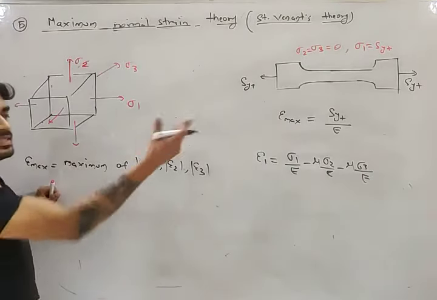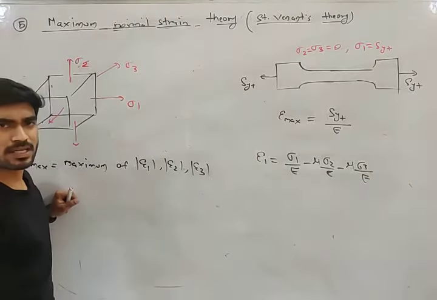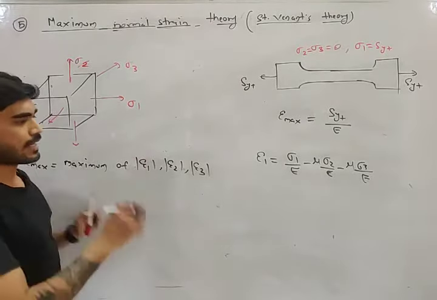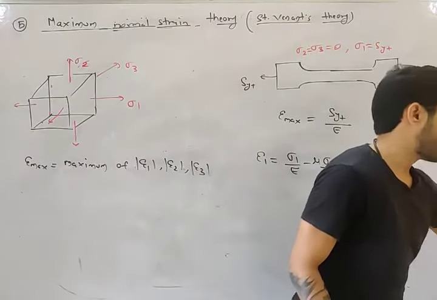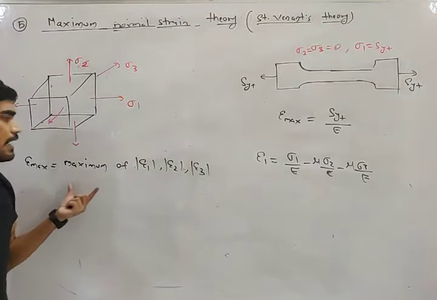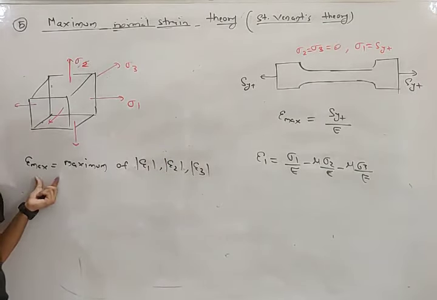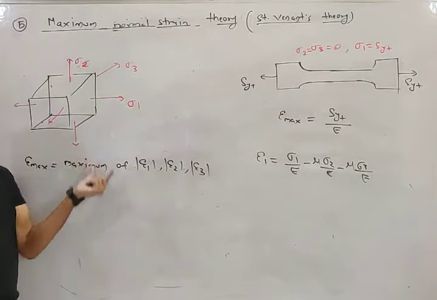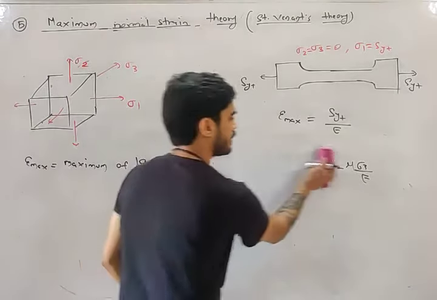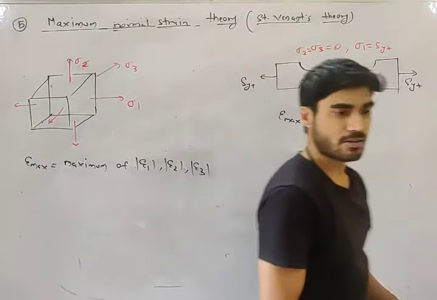If sigma 1 is maximum here, then epsilon 1 will be maximum here. So you can find sigma 1, 2, 3 and then epsilon 1, 2, 3, and the maximum of epsilon 1, 2, 3 will be epsilon maximum of the machine element, and this is epsilon maximum of the specimen.